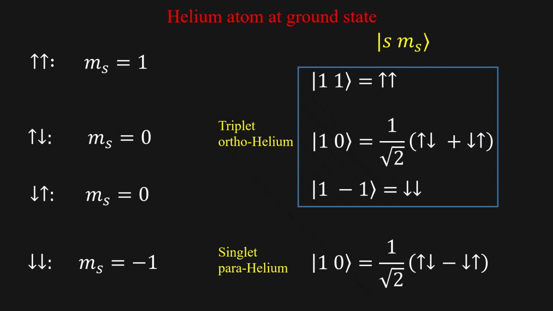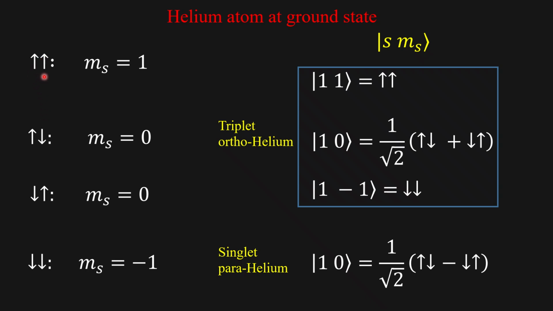We have taken the helium atom as our example. In the helium atom, we have two electrons, that is, spin is half plus half. Total spin is 1. This can be written in the conventional way as ms, where ms is the spin quantum number. So if S is 1, then you know very well that the spin quantum number varies from -1 to +1 in steps of 1. So there are four possibilities.